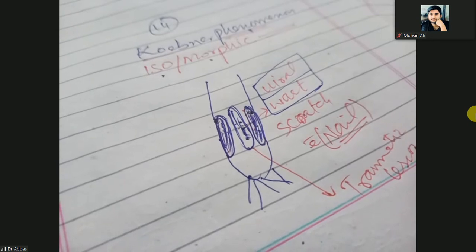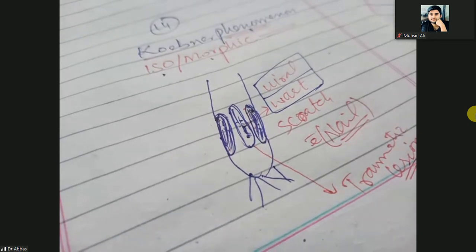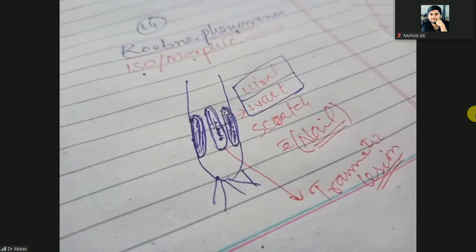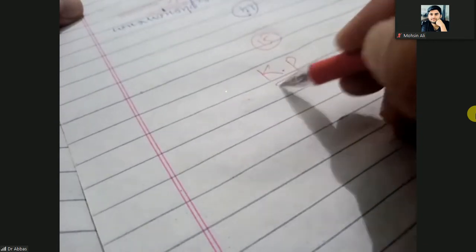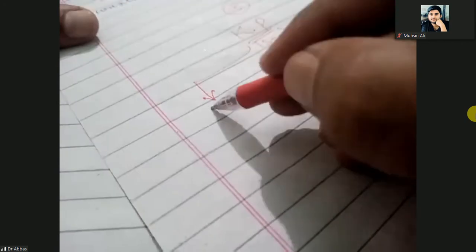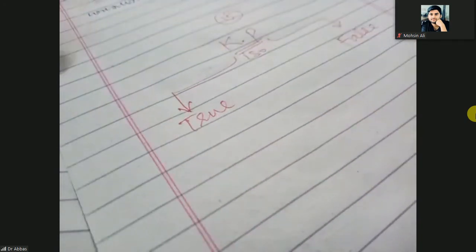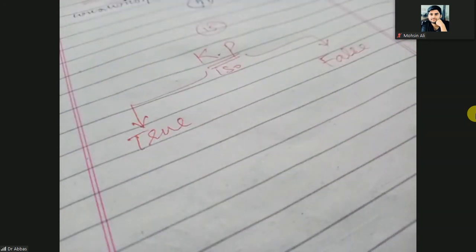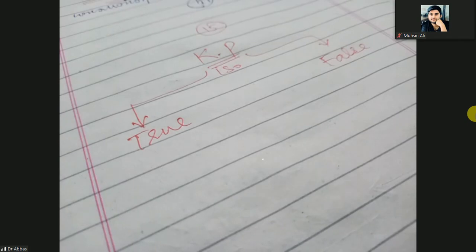Traumatic lesions are those that are directly infested by. So this Koebner phenomenon can be true or it can be false. Koebner phenomena are isomorphic phenomena. It can be true and it can be false. What are the conditions where it is true and what are the conditions where it is false?